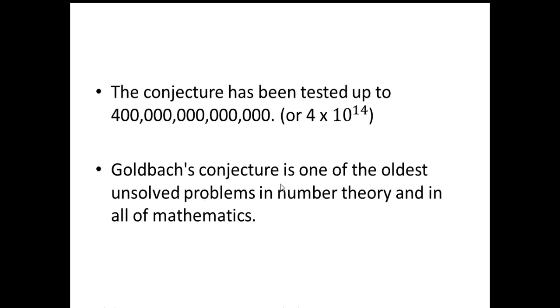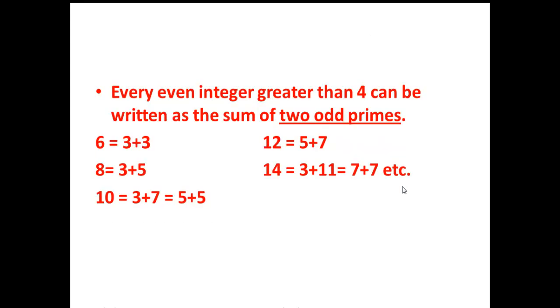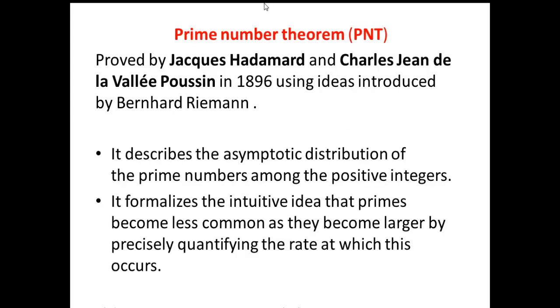Goldbach's conjecture is one of the oldest unsolved problems in number theory and in all of mathematics. This conjecture has not been solved till date. It has not been proved till date, and it has not been disproved either. So it's a conjecture. Next we have the prime number theorem, proved by Jacques Hadamard and Charles Jean de la Vallée Poussin in 1896